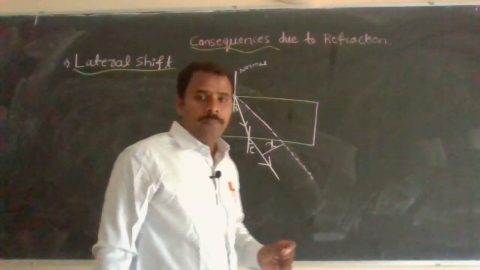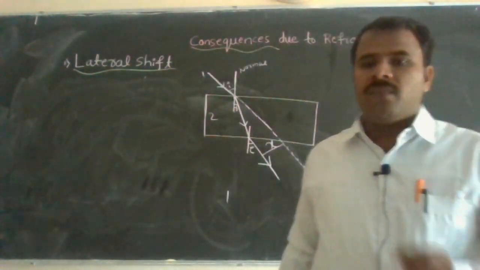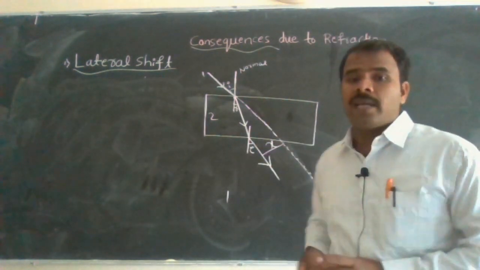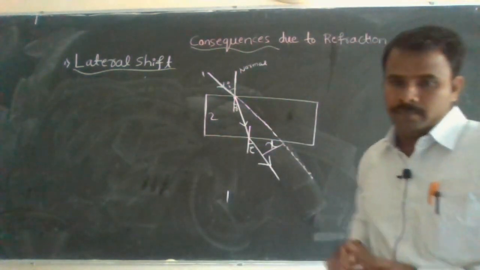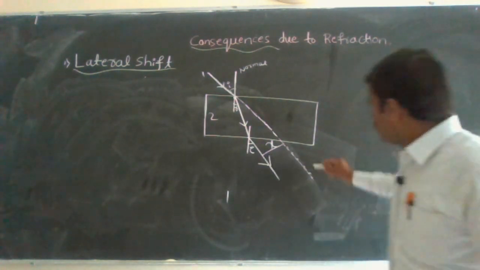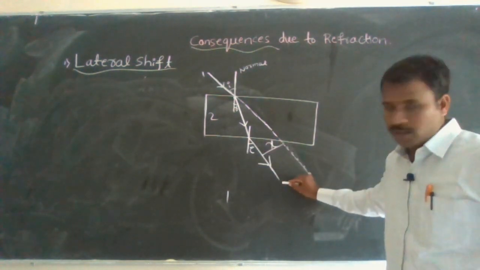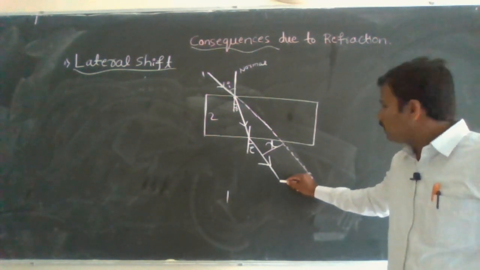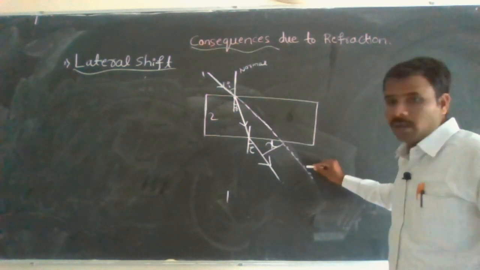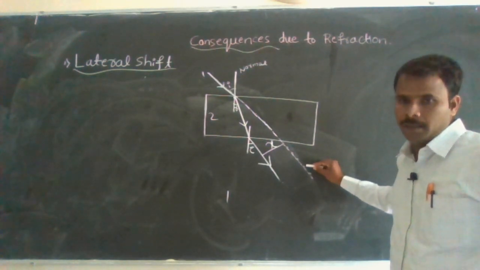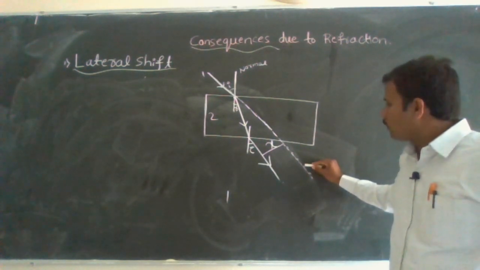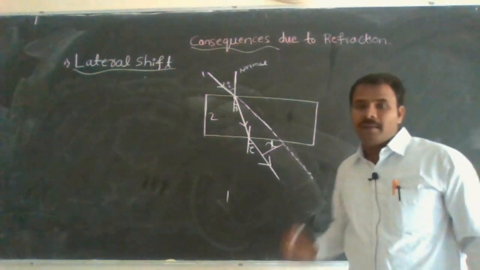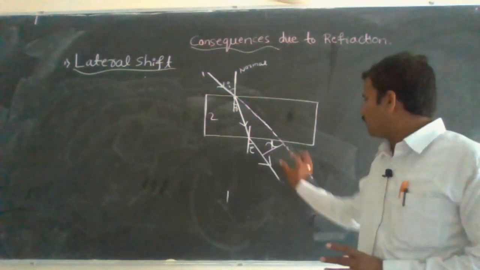So when a ray of light passes through a parallel sided slab, the direction of the emergent ray is the same as the direction of the incident ray, but the path of the ray of light is shifted laterally by a certain distance.